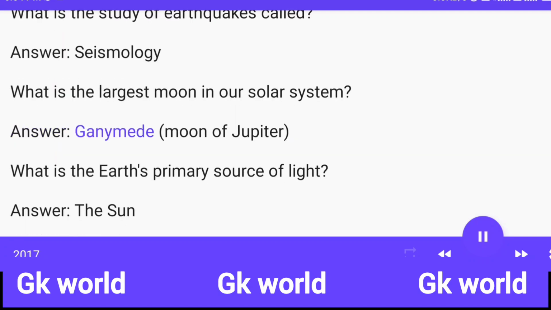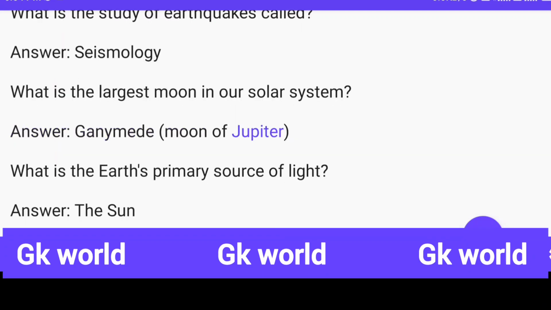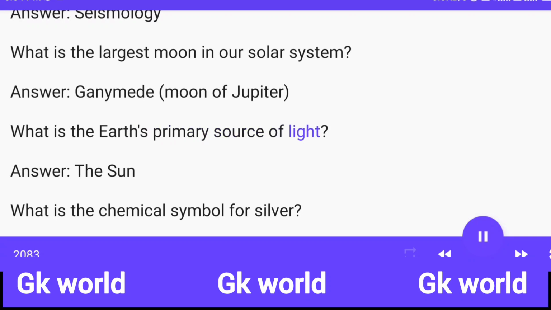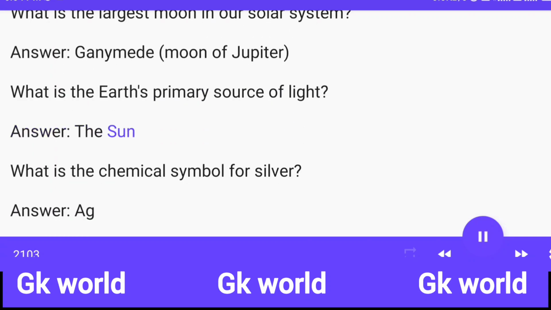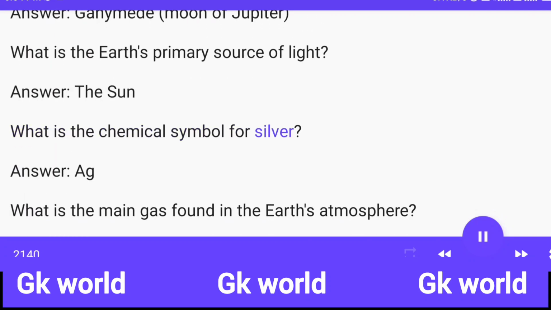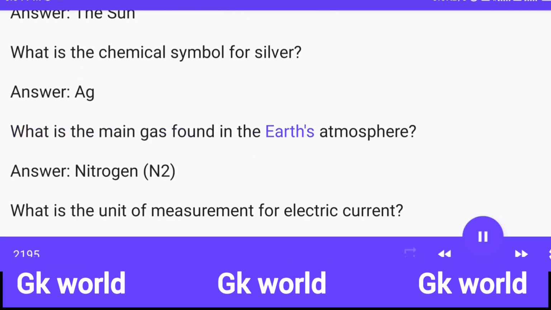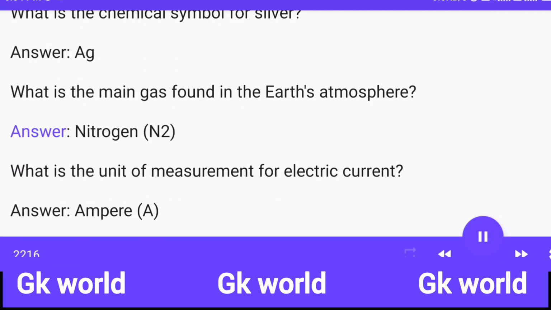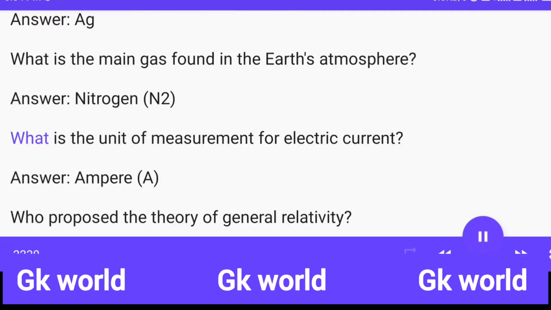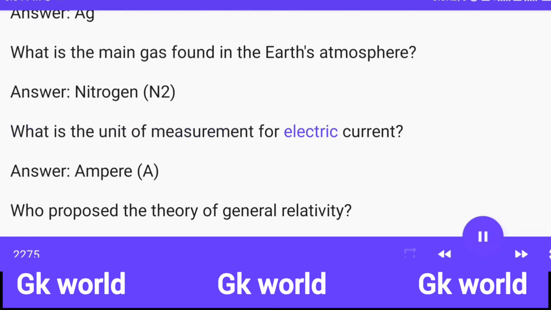Answer: Ganymede, moon of Jupiter. What is the Earth's primary source of light? Answer: the sun. What is the chemical symbol for silver? Answer: Ag. What is the most common gas found in the Earth's atmosphere? Answer: nitrogen, N2. What is the unit of measurement for electric current?